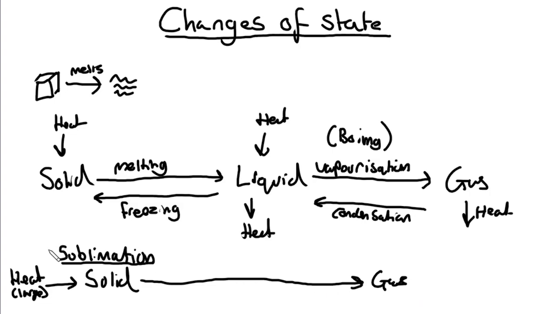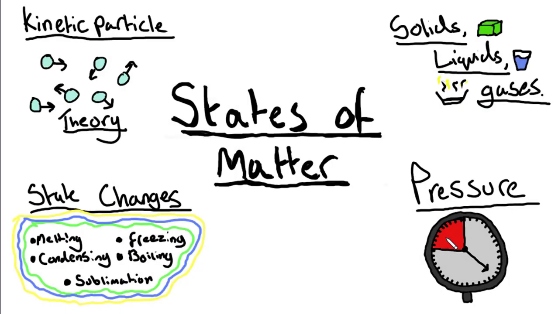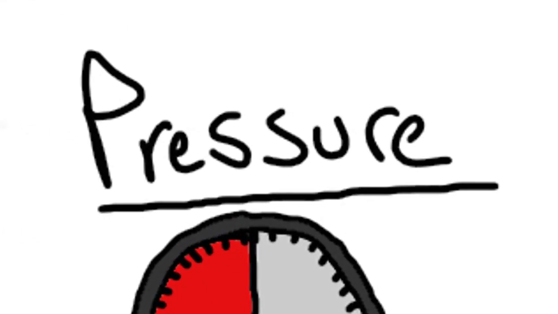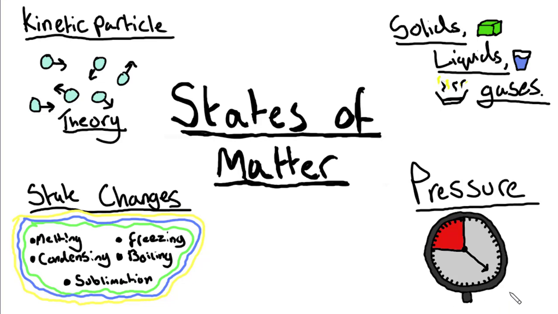Now, this is a special case, but we do need to know about it. We need to be aware of sublimation, although it is less common. So we've looked at the effect of temperature on the particles of a solid, liquid and gas. But what happens when we change the pressure? What happens when we add or remove pressure from the system?